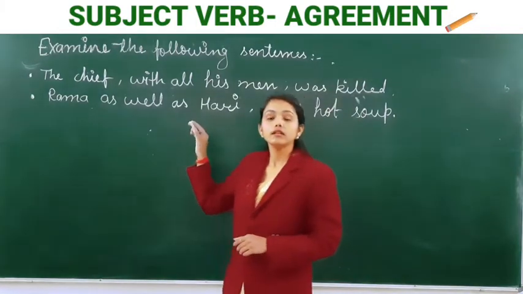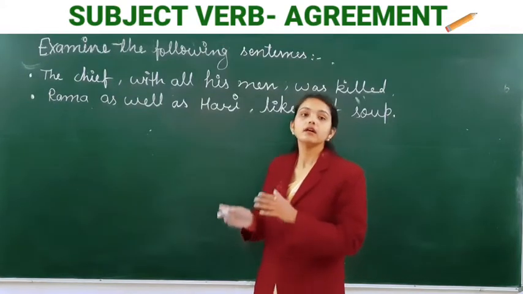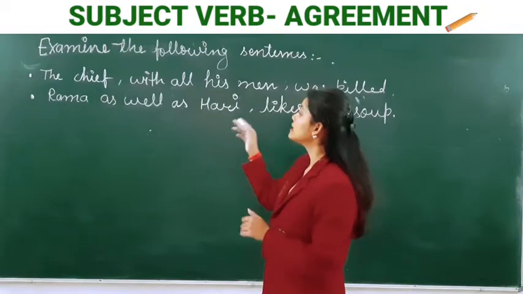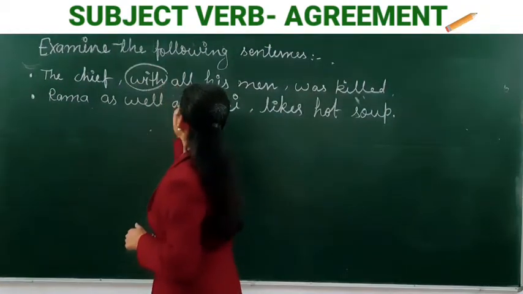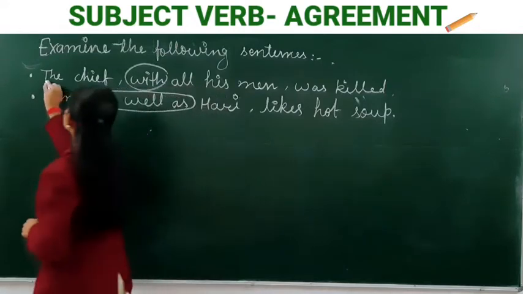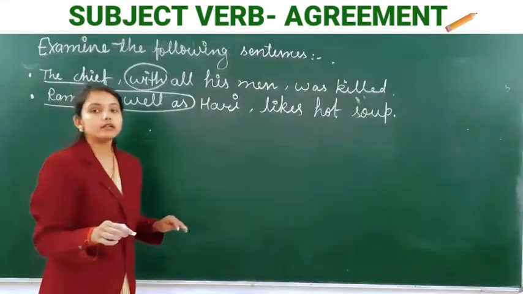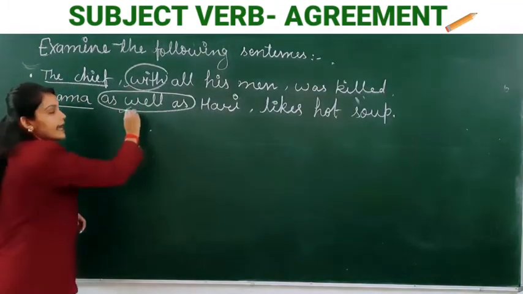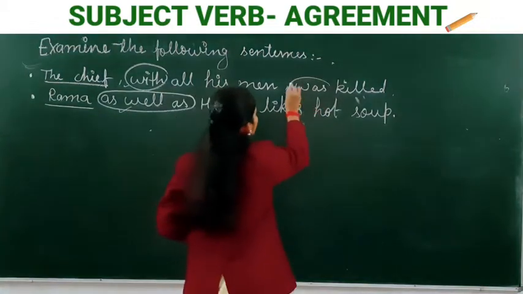When a noun in the singular number is joined to another noun by with, or as well as, the verb is in the singular number.